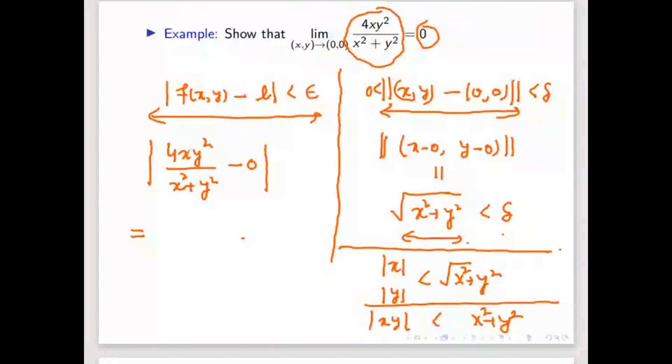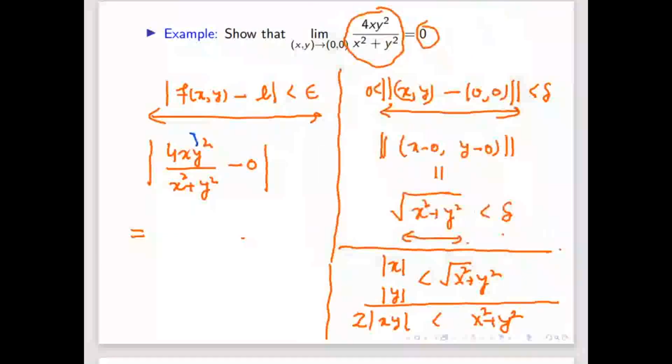Since arithmetic mean is always bigger than geometric mean, can I write 2 times mod xy is always less than or equal to x square plus y square? Yes. xy is there, x square plus y square is there, so this 2 is sufficient. Here I will not use all those things, because I am going to use something else.